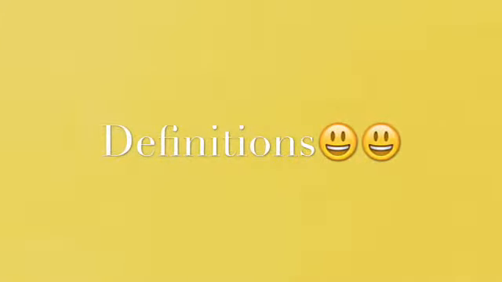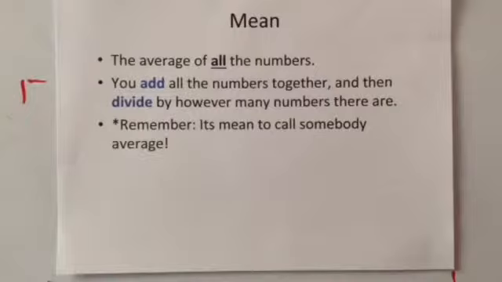It's not laid out in a stem and leaf plot or a pictograph, but we still have to kind of make sense of it. So let's talk about the definitions of the 3 different types of measures of central tendency: mean, median, and mode. The mean is just the average of all the numbers. To calculate the mean, you need to add all the numbers together and then divide by however many numbers there are. You can remember this by, it's mean to call somebody average.